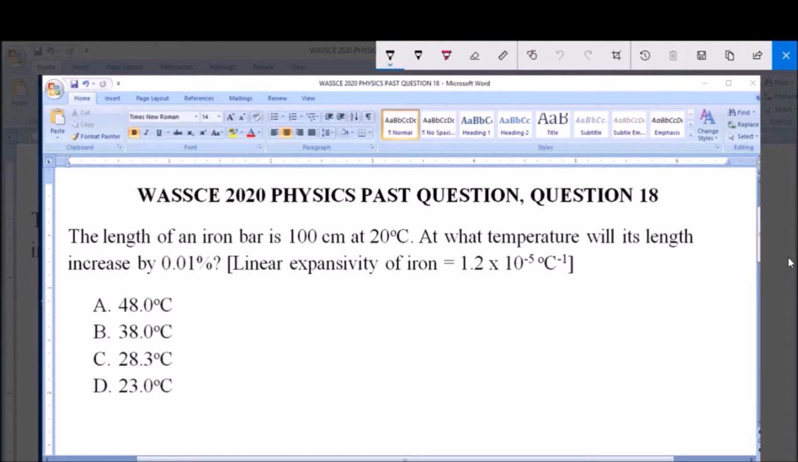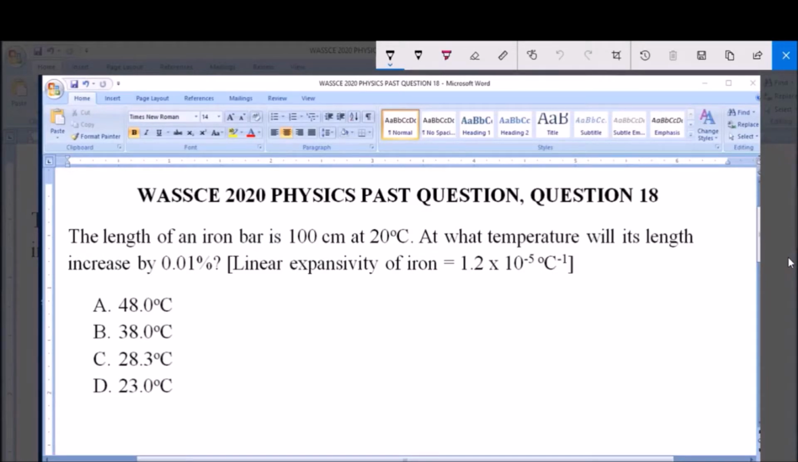I will be answering WASSCE 2020 physics past question 18. The length of an iron bar is 100 centimeter at 20 degrees Celsius. At what temperature will its length increase by 0.01%? Given that the linear expansivity of iron is equal to 1.2 times 10 raised to the power of minus 5 per degree Celsius. A: 48 degrees Celsius, B: 38 degrees Celsius, C: 28.3 degrees Celsius, and D: 23 degrees Celsius.